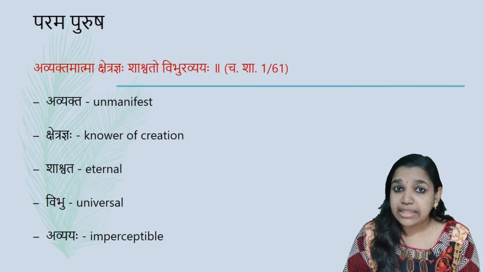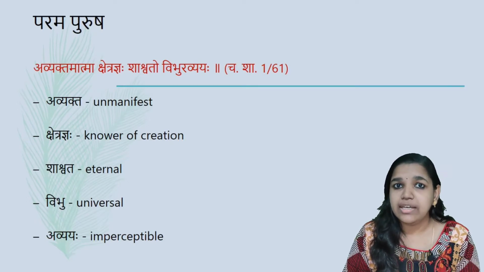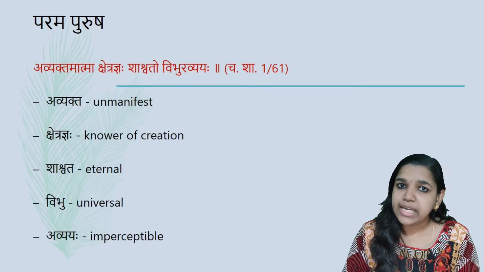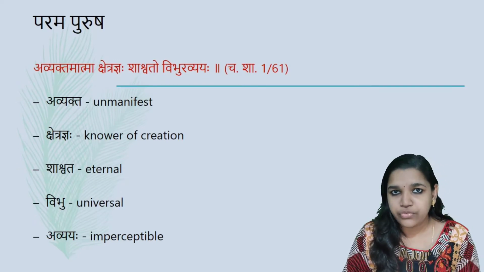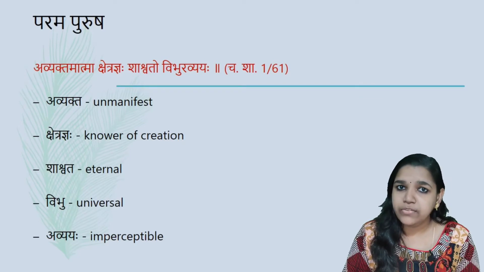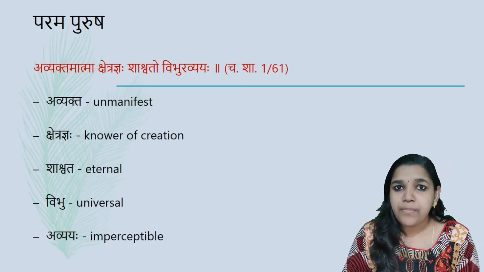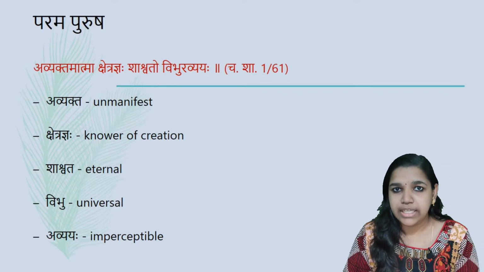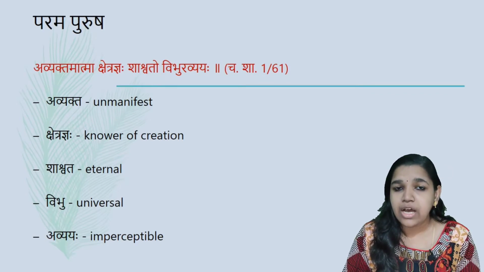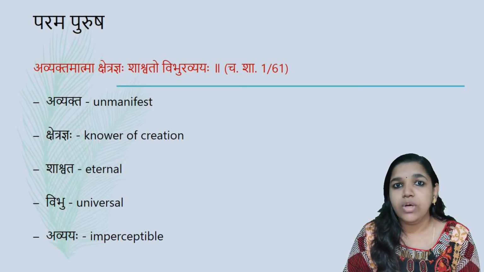So the Kshetrajna, the Atma, knows about the Sharira in which it is residing. Shashvata, it is eternal or Nitya, and it does not have any beginning or end, or any destruction. It is Vibhu, that is present everywhere, and Avyaya, it is imperceptible. We cannot perceive this Atma through any of our Indriyas. So as it is Atindriya, not perceptible, it is called Avyaya. So these are the features of Parama Purusha, that is Avyakta, Kshetrajna, Shashvata, Vibhu and Avyaya.